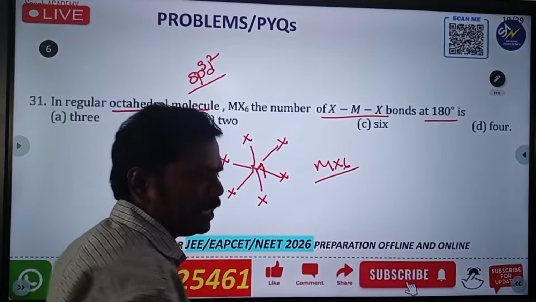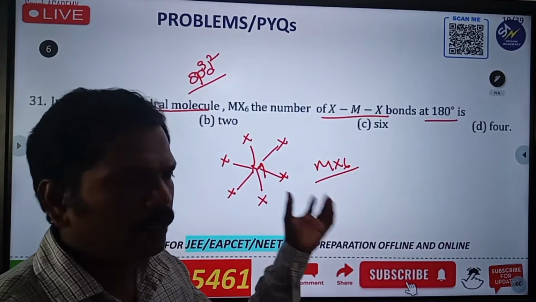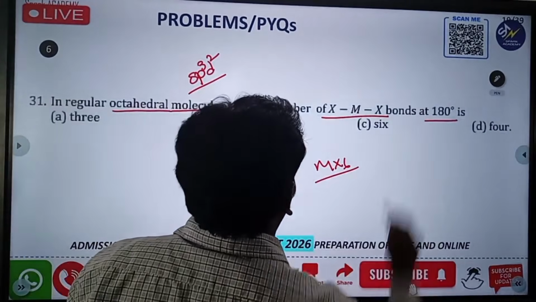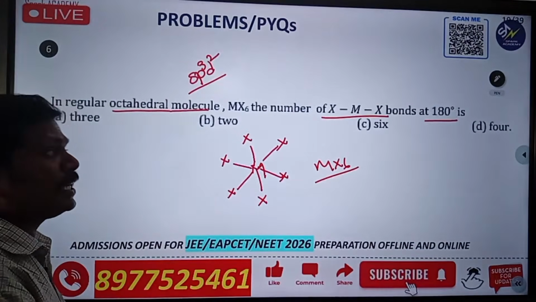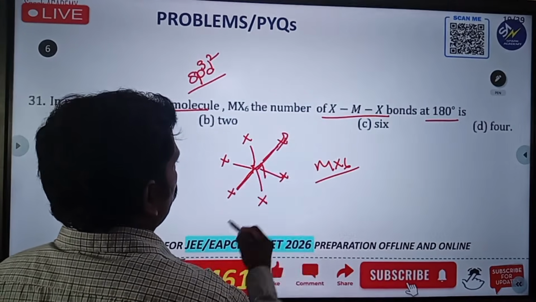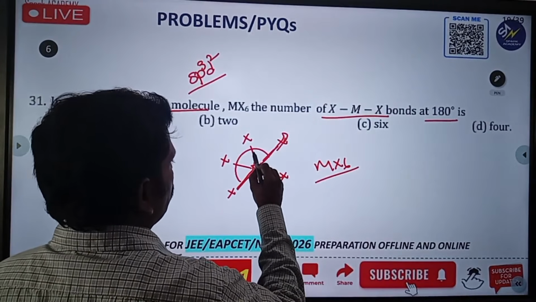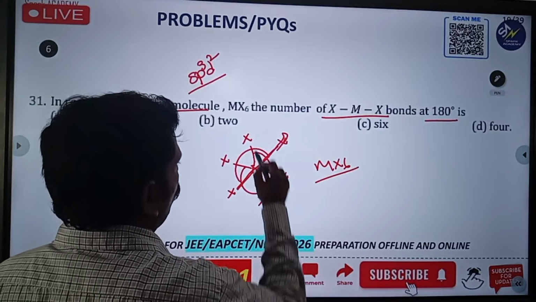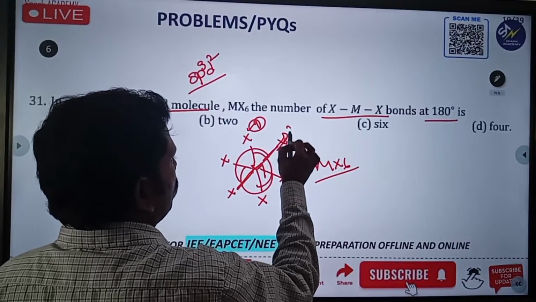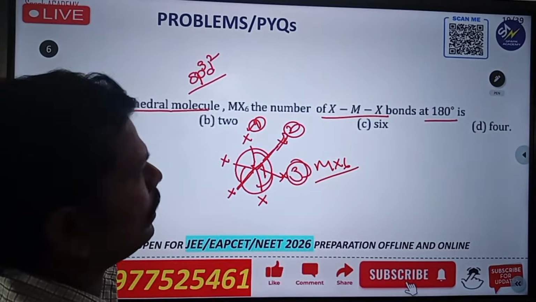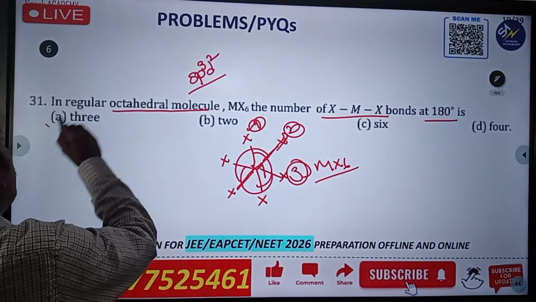Here they are asking for XMX bonds at 180 degrees. This is one at 180 degrees, this is the second, and this is the third. So 1, 2 and 3.